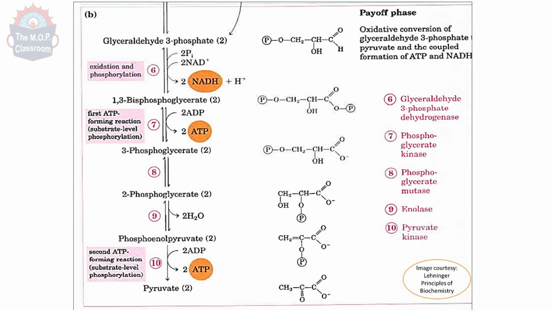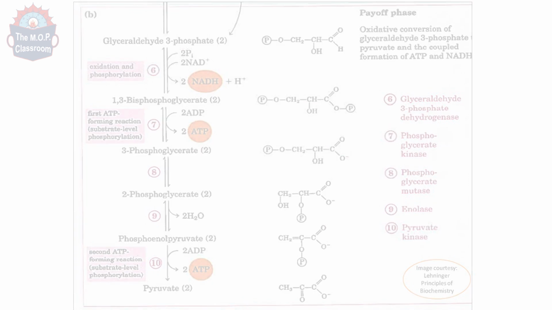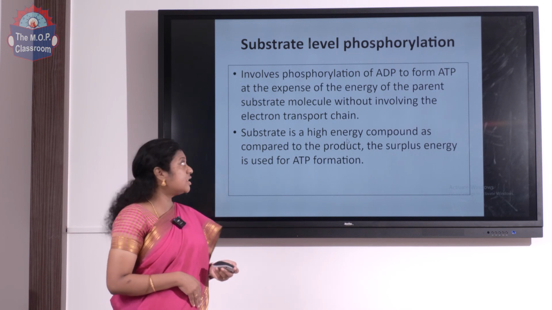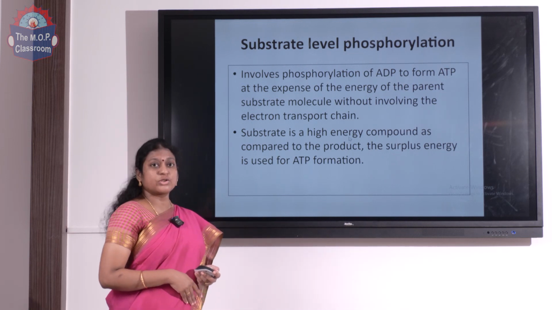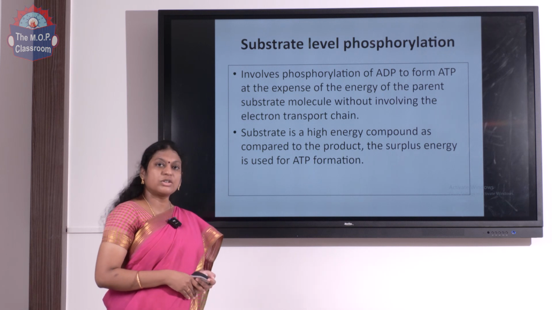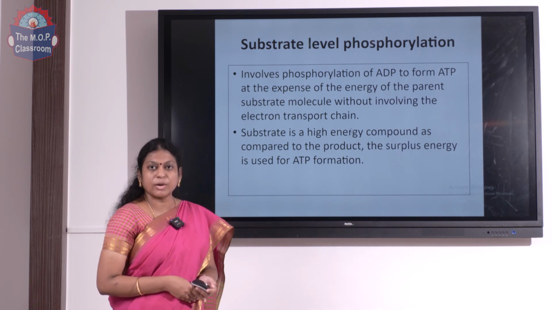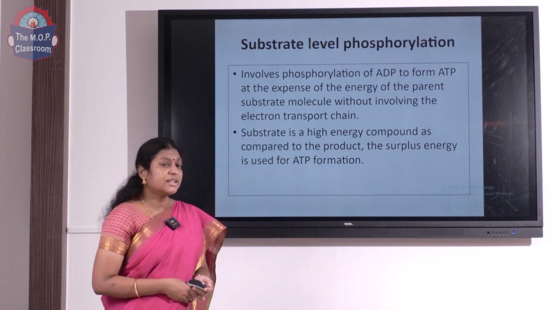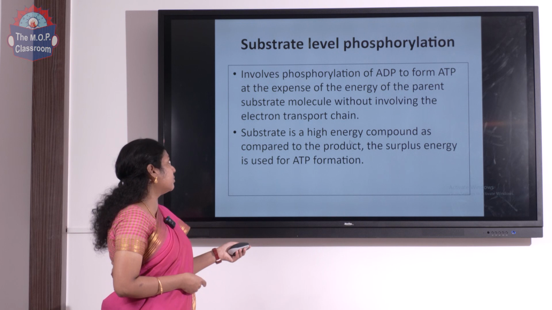So in the payoff phase, 4 ATP is produced and 2 NADH is produced. These 2 NADH will later enter the electron transport chain and can make ATP. 6 ATP can be got from the 2 NADH which is produced over here. To have a short recap of substrate level phosphorylation which happens in glycolysis, it involves phosphorylation of ADP to ATP at the cost of the substrate which is a high energy compound, and ATP is produced without involving the electron transport chain. This is a very important concept to be remembered.